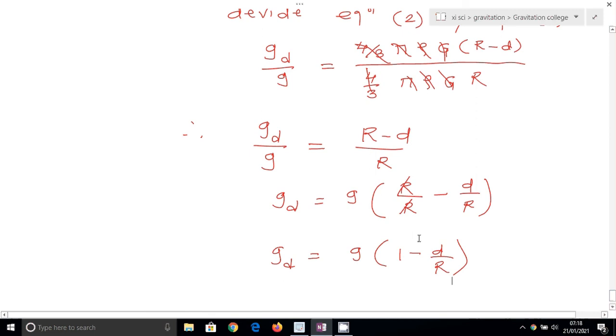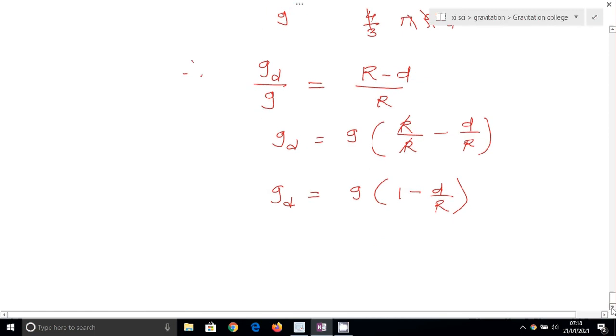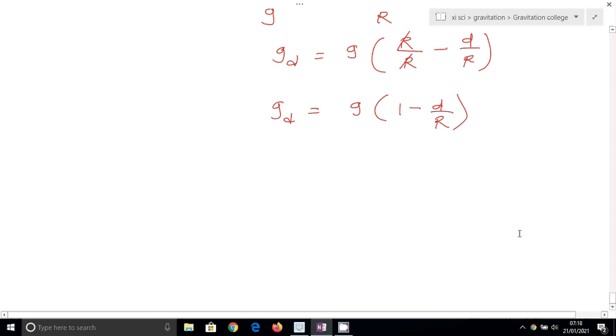So we conclude that the acceleration due to gravity decreases with altitude and decreases with depth also, which means the value of acceleration due to gravity is maximum on the surface of the earth. Now let's study some special cases. Let's see the first case: at the center of the earth. Here we consider the acceleration due to gravity at the center of the earth.